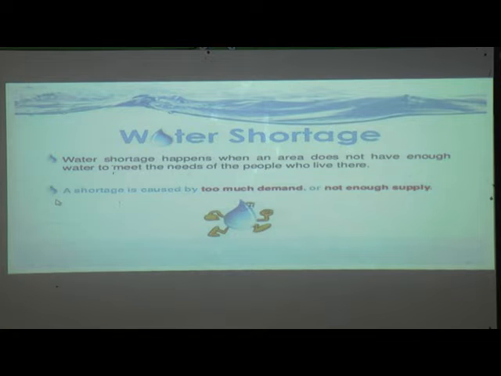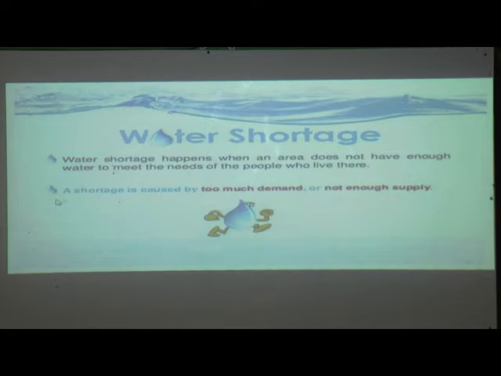So when any area does not have enough water, whatever needs the people living there, the animals, farmers, and industries have, if they are not fulfilled by whatever water is present there or that they get from their cities, you can say the water is not enough in amount to meet the needs of the people who live there.